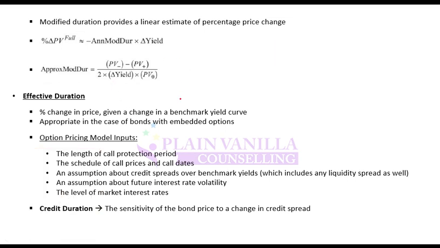If that methodology is used to arrive at the duration, that is known as Macaulay duration. But that has a lot of operational working, so it is difficult to use in practice.